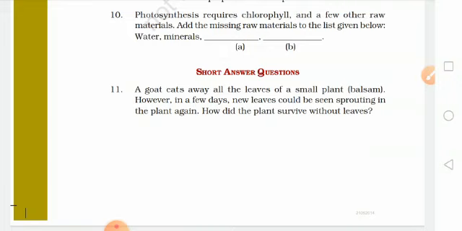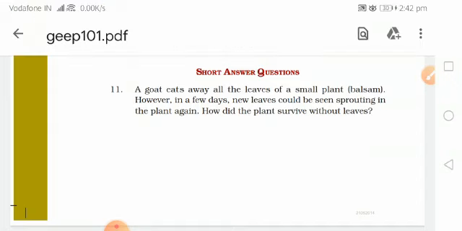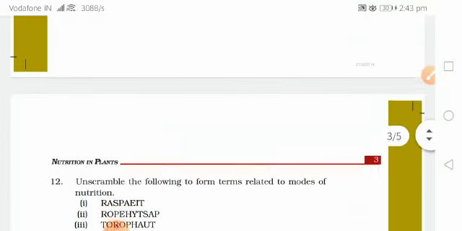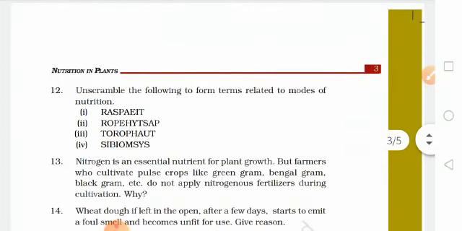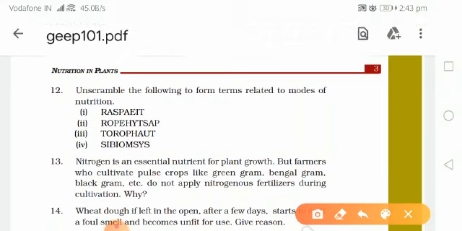When they produce the food by photosynthesis, they also store it in stem and roots. So when the goat ate away all the leaves, the plant fulfilled its requirement by the food stored in the stem and roots.